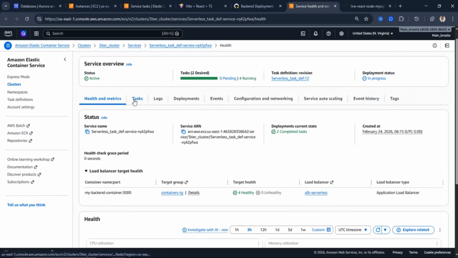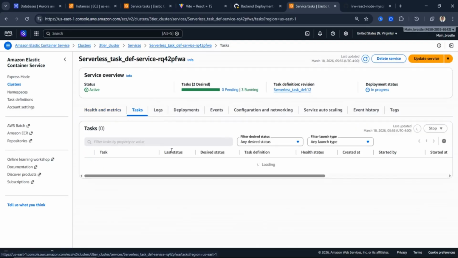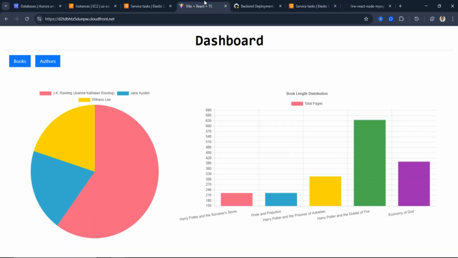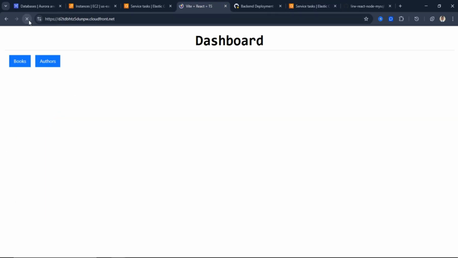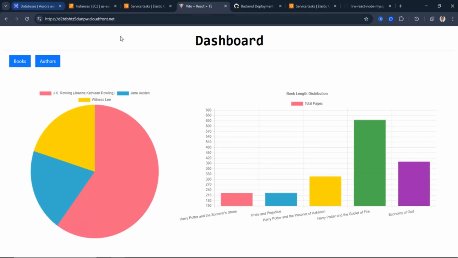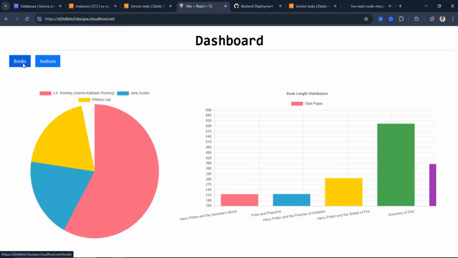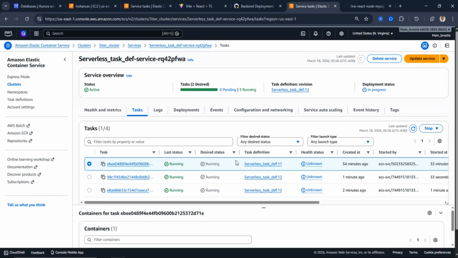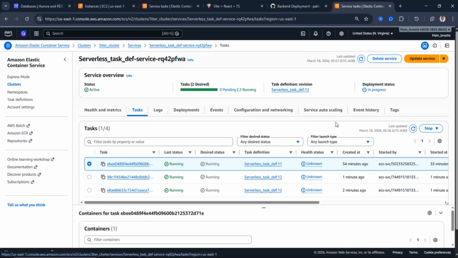We are told Fargate that each time we want to do anything, make sure it's not less than 2 tags running. Our website must not be down. So while all this deployment, we call it rolling update strategy. While this deployment is going on, our website is never down. Our website is always up and ready to work. Meaning, many of the users that are using this website right now, they are still using the website while there is a new deployment. You can see it, service tax definition 11.